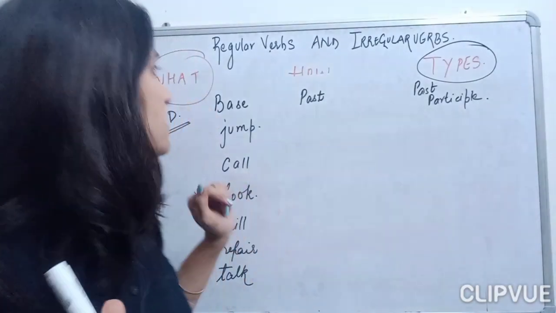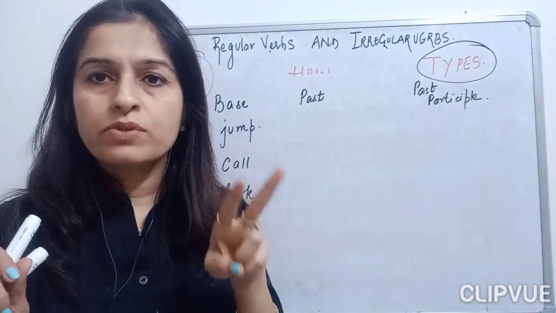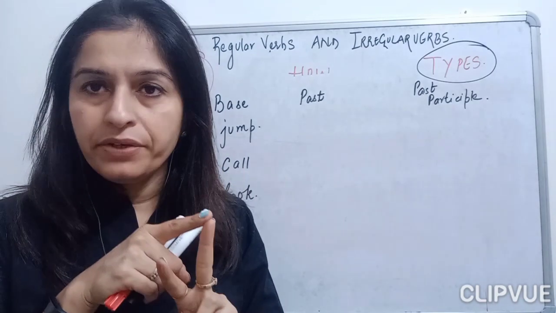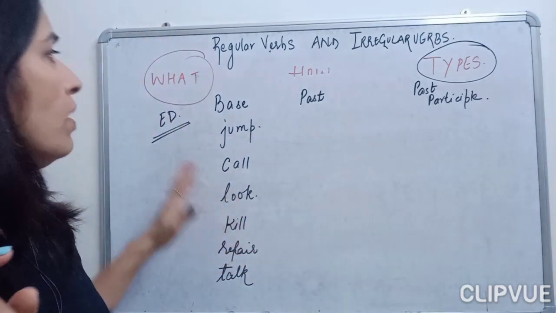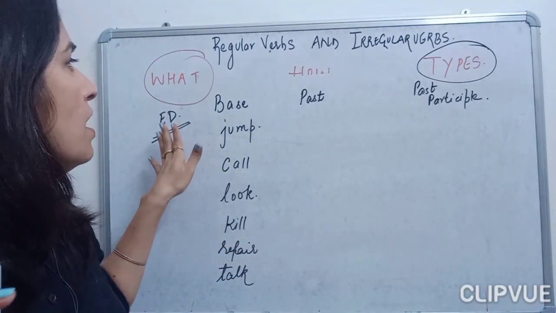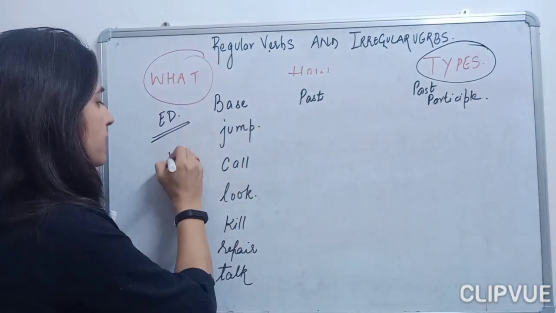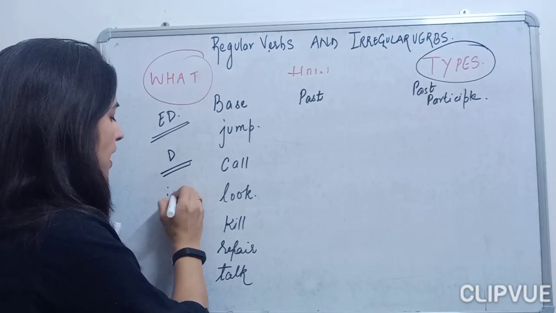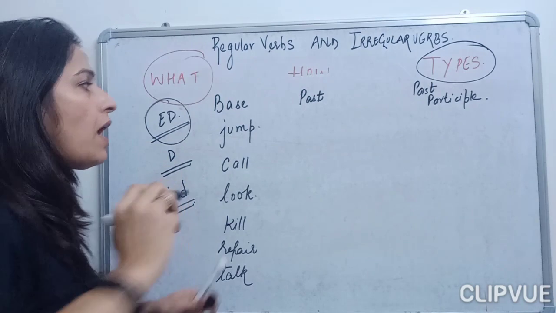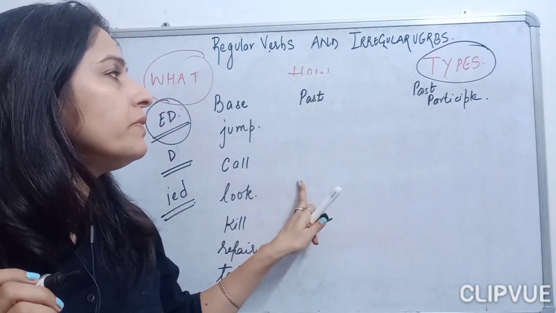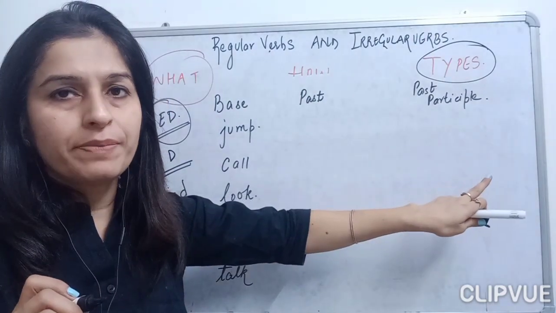Okay, let's begin with this. Now here, let's understand, children, as I have said, that verbs are of two kinds: the regular and the irregular verbs. Let's first study the regular verbs. We can change the regular verbs by adding ED, by adding D, or by adding IED. First we will study how we change the base form of the verb by adding ED to the past as well as to the past participle, children.